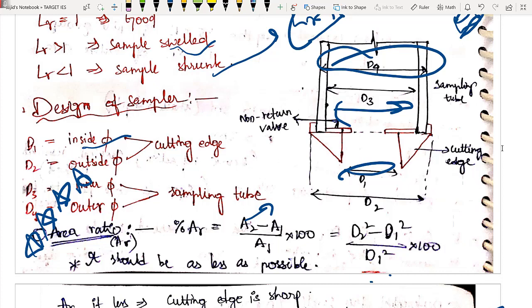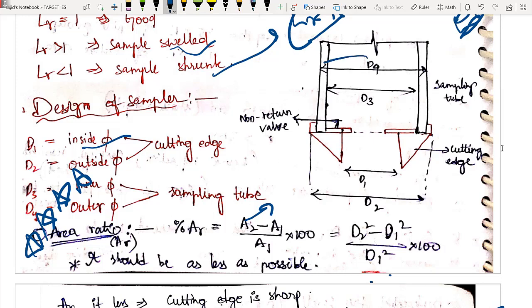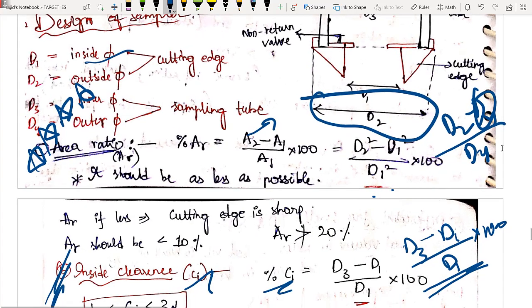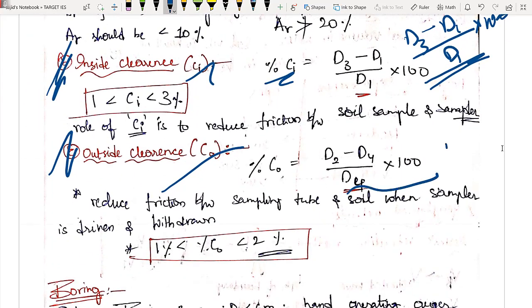See, these type of hints you have to remember. Okay, कोई नहीं पढ़ाता है ना, you have to see and you have to relate, then you will understand in a better way. Now outside clearance, outside clearance क्या है? So obviously your d2 बड़ा है, you can clearly see the diagram, right? Followed by d4. So d2 minus d4 divided by whatever is less, d4 is less तो d4 आ गया. So d2 minus d4 by d4 into 100. Very simple. No need to confuse. Some people what they do, they write d2 minus d4 by d2 into 100. इस तरह की गलतियां मत करना, मैंने आपको हिंट भी दे रखा है. Please do remember this hint.